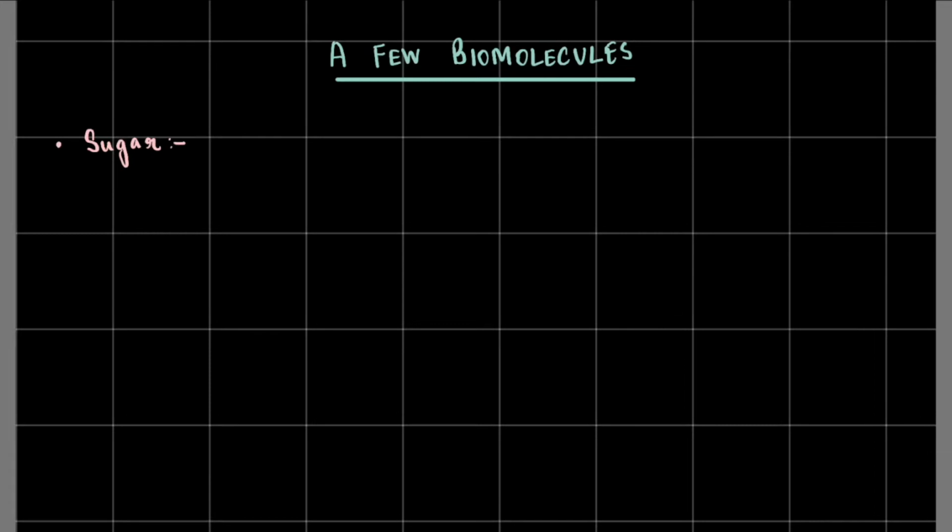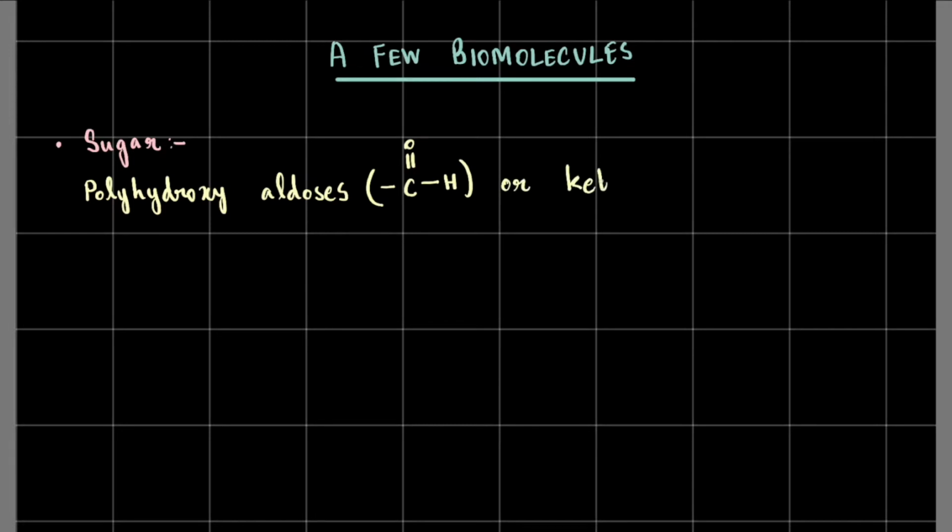What are sugars? If you have a bit of concepts in biochemistry, you might know that they are polyhydroxy aldoses, as in having aldehydic groups, C double bond OH, or ketoses. Ketoses have one R group attached to the C double bond, and another R dash group attached to the C, so ketoses are derivatives of ketones.